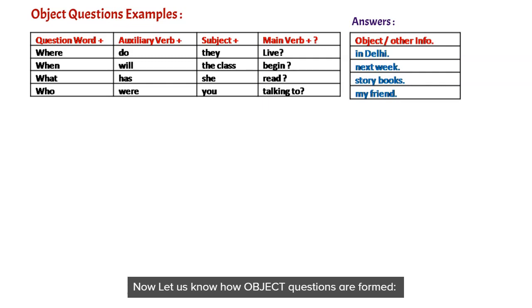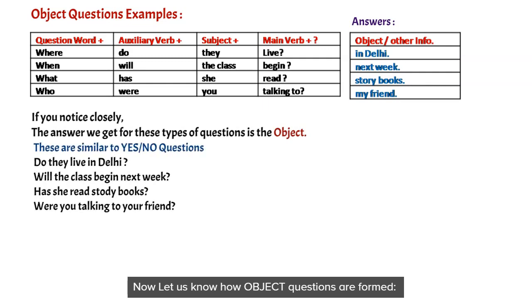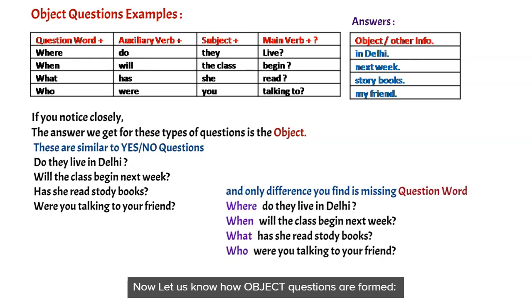Friends, if you notice closely, the answer we get for these types of questions is the object. These are similar to yes no questions like, do they live in Delhi? Will the class begin next week? And the answer we get is yes or no. And the only difference you find is the missing question word like where, when, what, who.